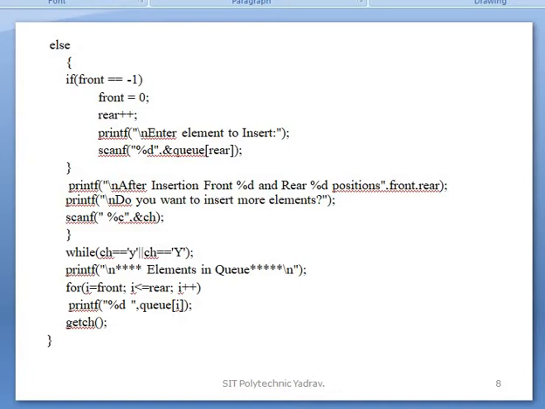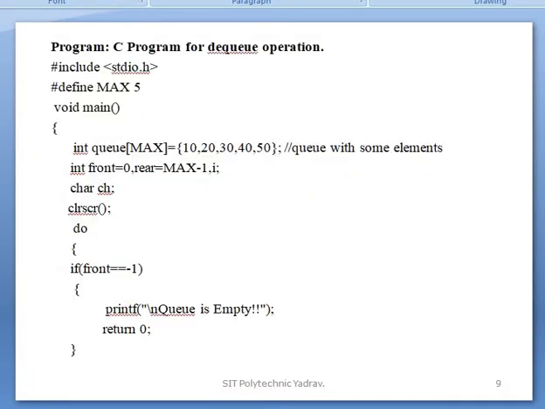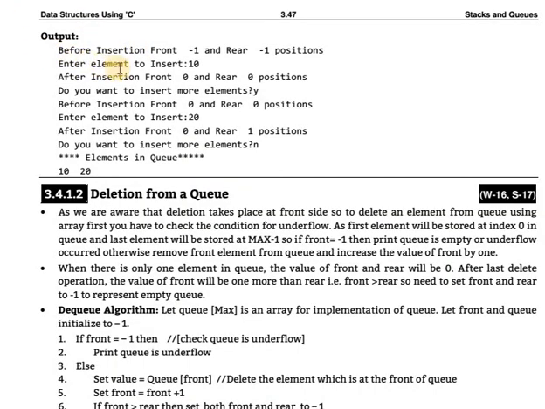Get ch. In the output, before insertion it shows -1. After that, insert the element, rear is incremented, and the message is displayed: Do you want to insert more elements? If yes, the next will be inserted. When you do not want to insert elements, you press n, then the two numbers are automatically displayed. Clear that?